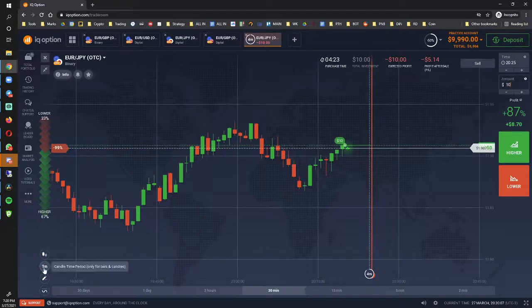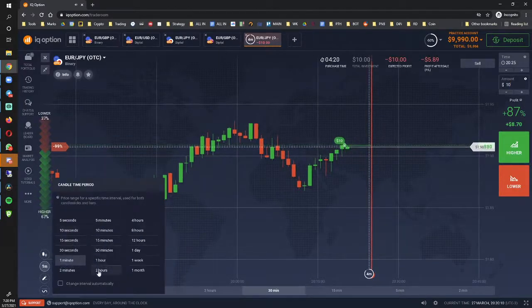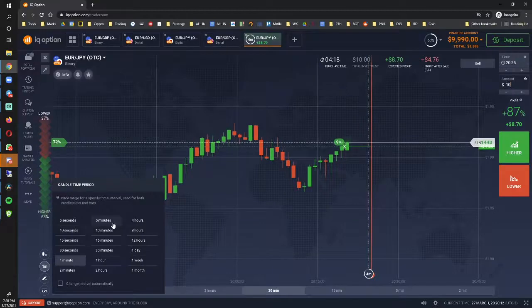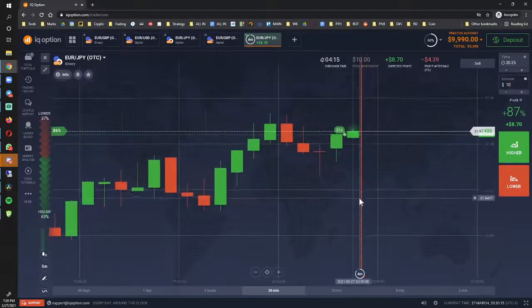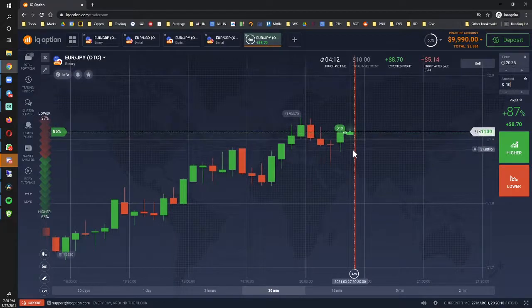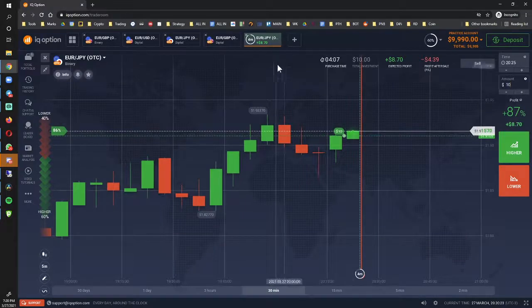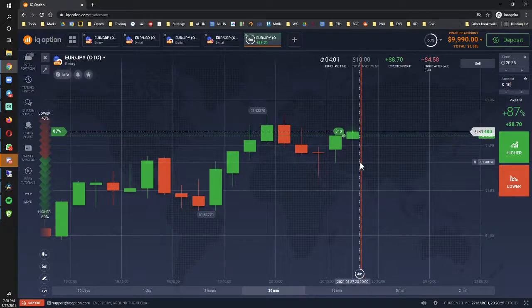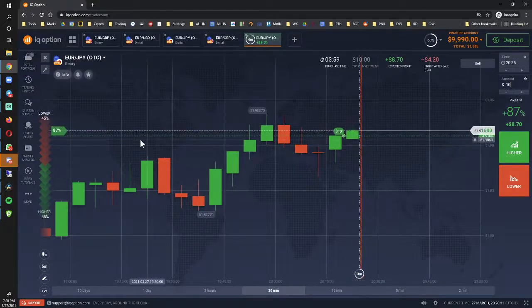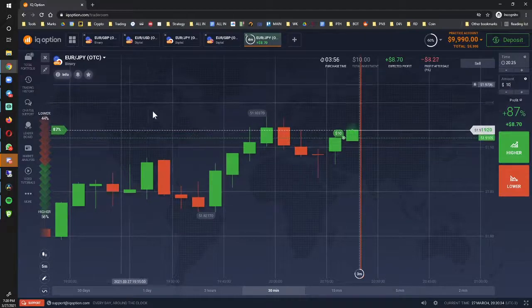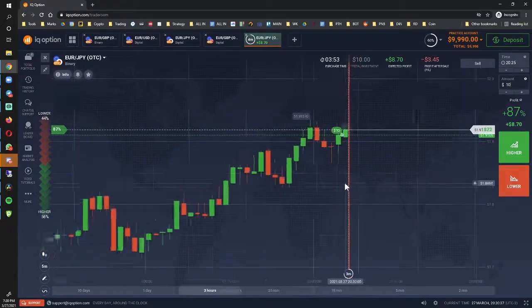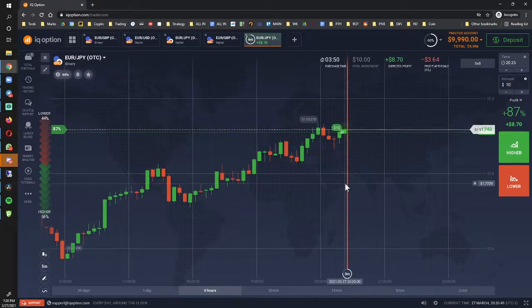Okay, now we're set to 1 minute, so we want to go for 5 minutes right here, and let's look at how the chart looks. Okay, so now we're at 5 minutes. You see how it's moving a lot slower than the 1 minute, but we are winning. So obviously, if we win this, then we win $8.70. But basically, that's all you need to know. Anything beyond that is just basically your preference and your ability to discover different options within the platform. But that's all you need to be able to trade with iqoption. So thank you so much for watching this video, and I'll catch you in the next one.